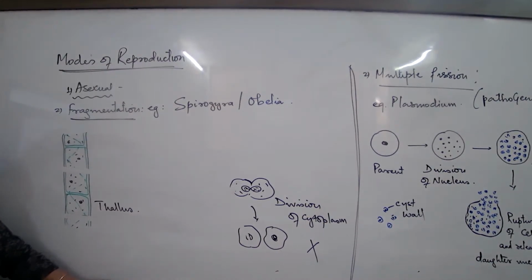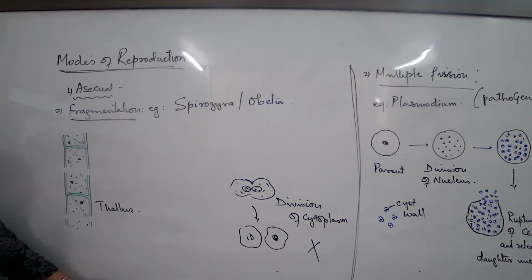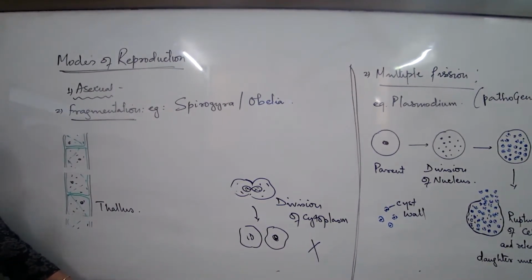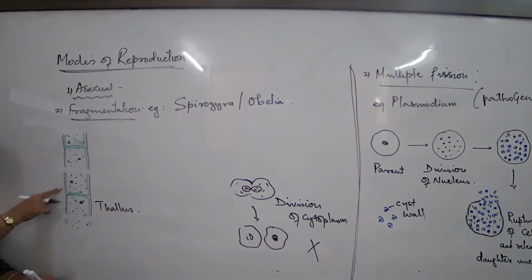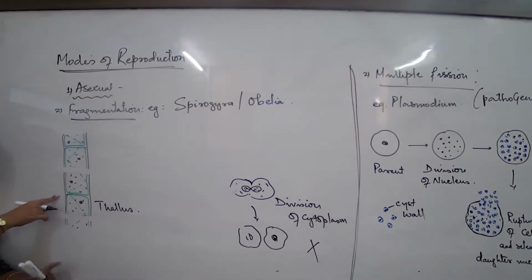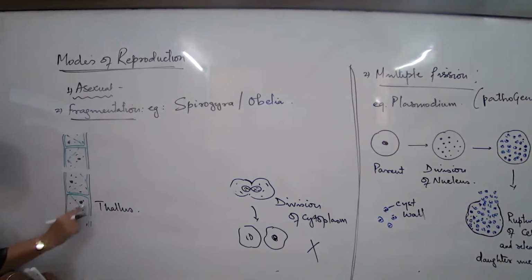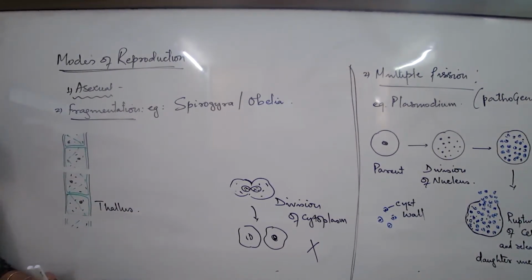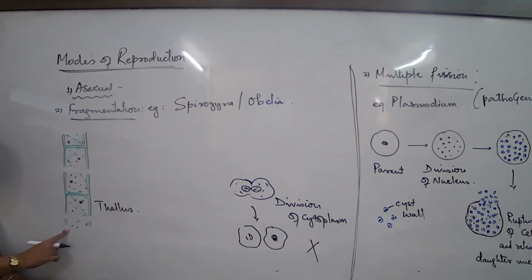You get diagrams like this in your question paper, that out of this thallus, they will show you division, division, division. How many organisms will be formed? What is the principle you look for? You look at how many parts have got some cell parts and cells. The fragment which has got an adequate amount of cell parts and cells will give rise to a new organism. So if that is the concept, will this give rise to a new organism?